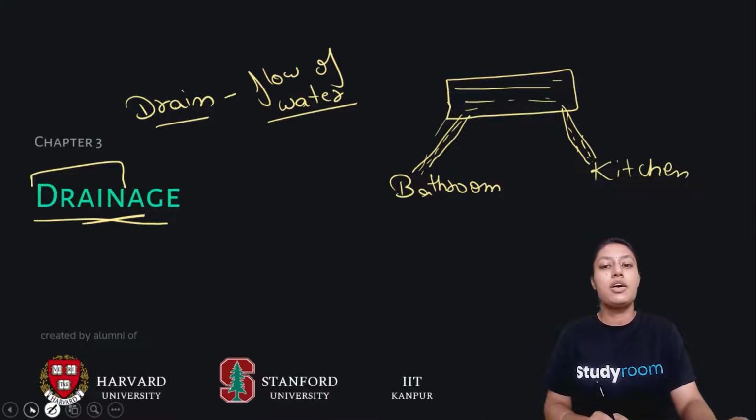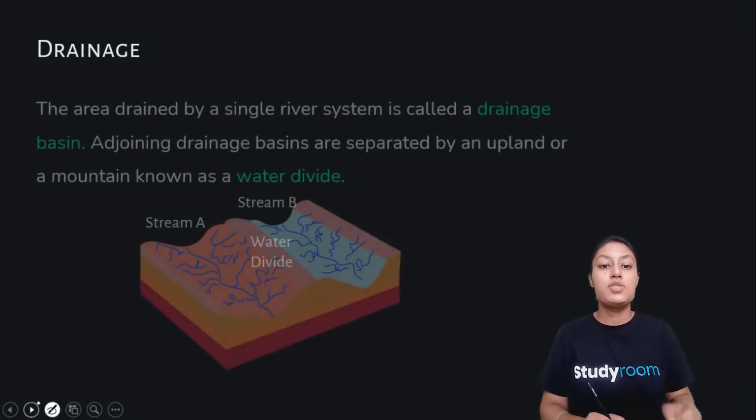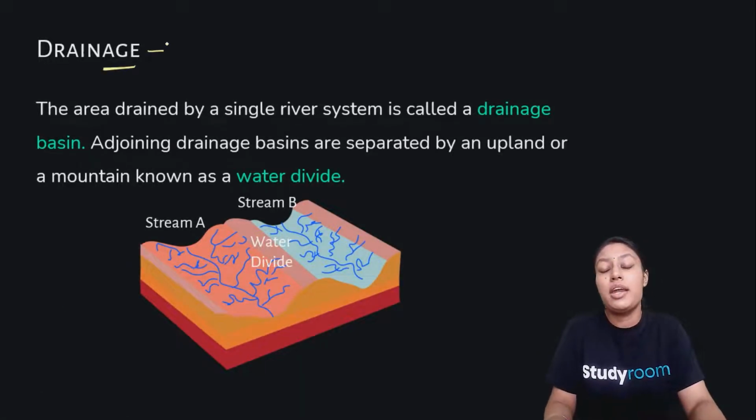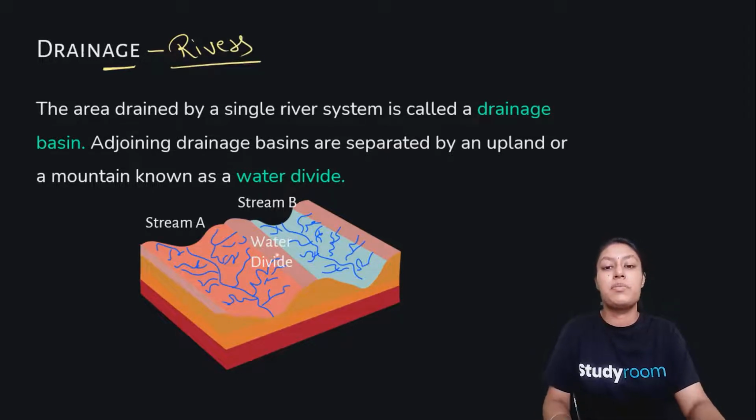Now in this chapter we'll understand the drainage system of India. Where do we get water from? What is our source of water? Rivers, exactly. So we will understand the drainage system, the drainage of rivers of our country. Okay, right. So now let's understand this in a more detailed way.